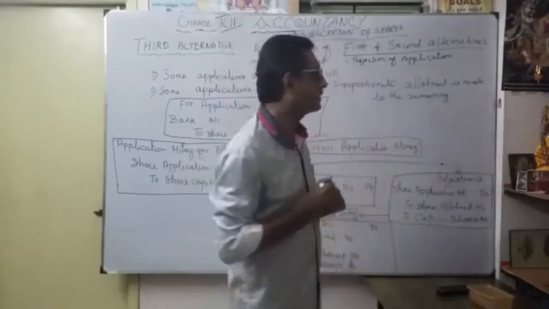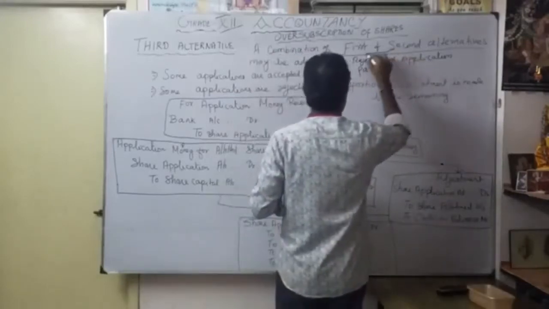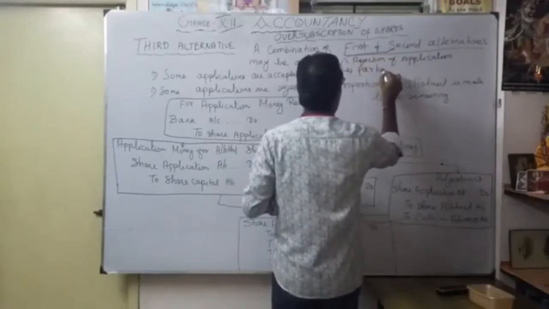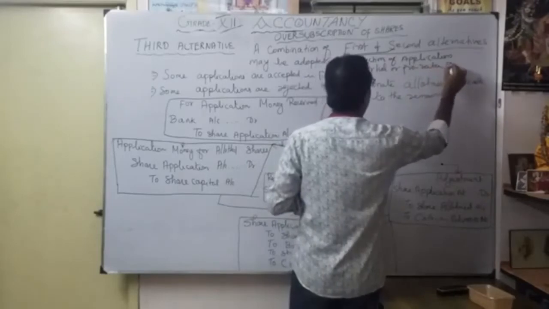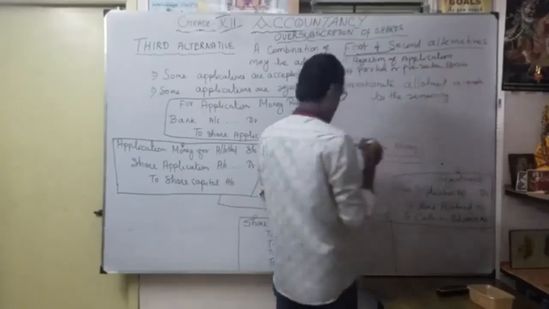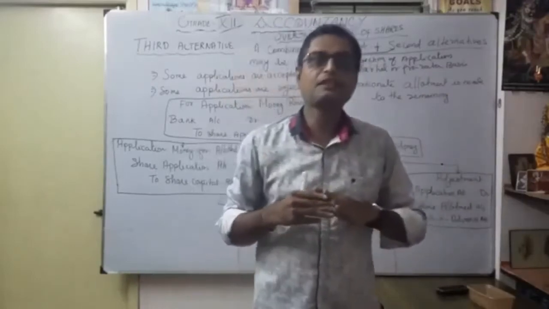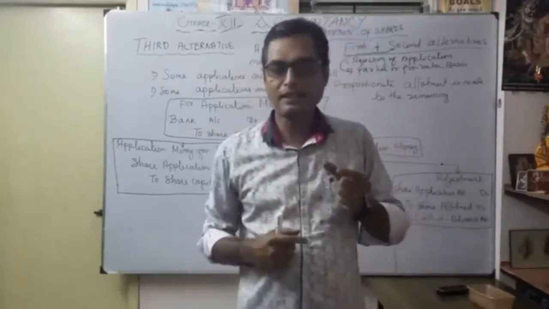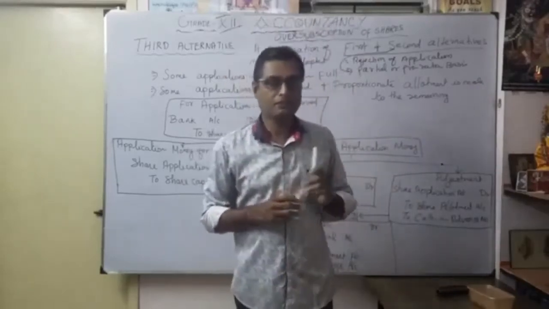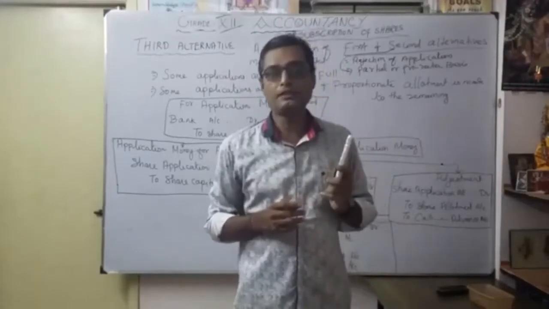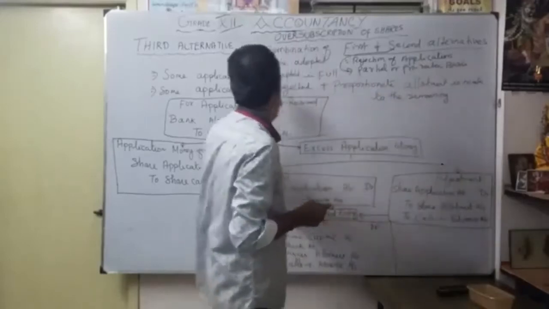What is the second alternative? That is partial or pro rata basis. So whatever was applied, we do not allot all the shares. We allot on a pro rata basis. That is what was discussed in the example, right? That is the second alternative. So what is the third alternative? The combination of both the first alternative and the second alternative may be adopted.